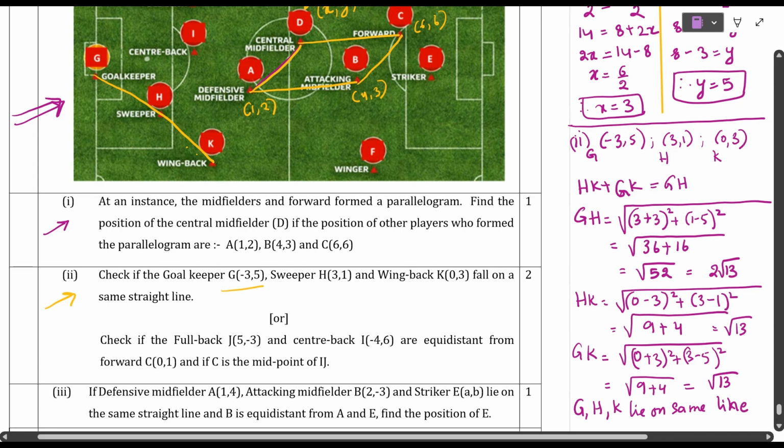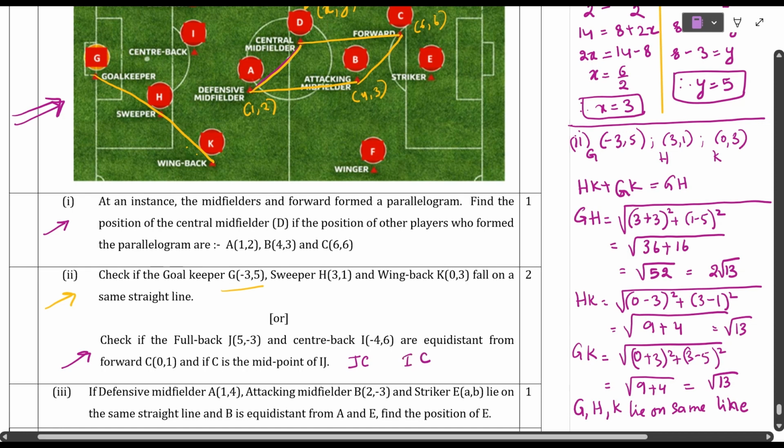Okay, students. Now let us check the optional one. Check if the fullback J(5, -3) and center back I(-4, 6) are equidistant from C(0, 1), and if C is the midpoint of IJ or not. So what we have to find? We have to find the distance between JC and the distance between IC.